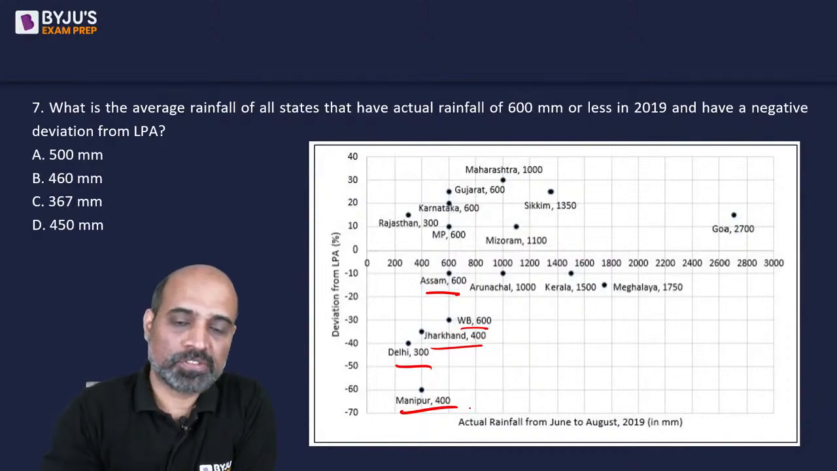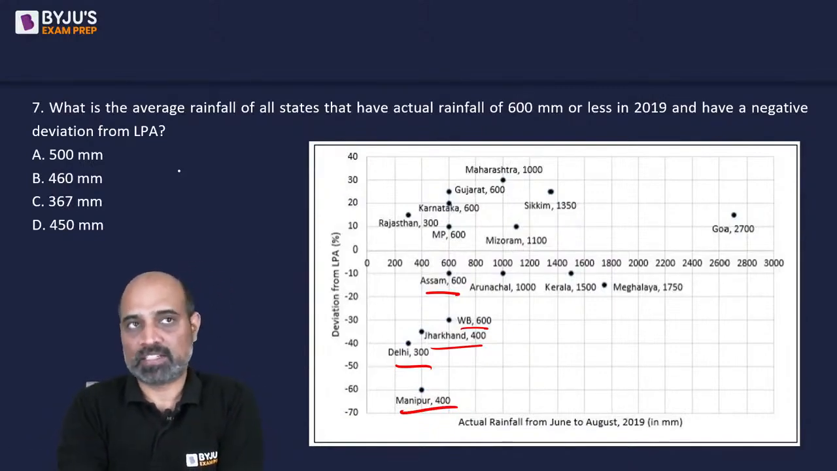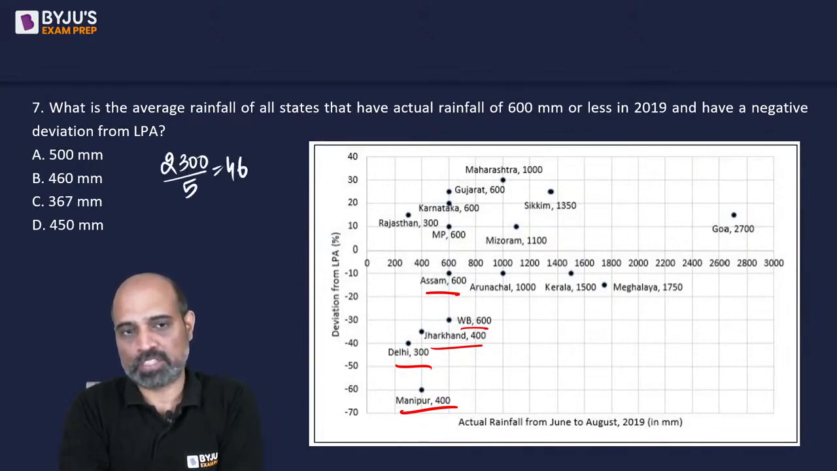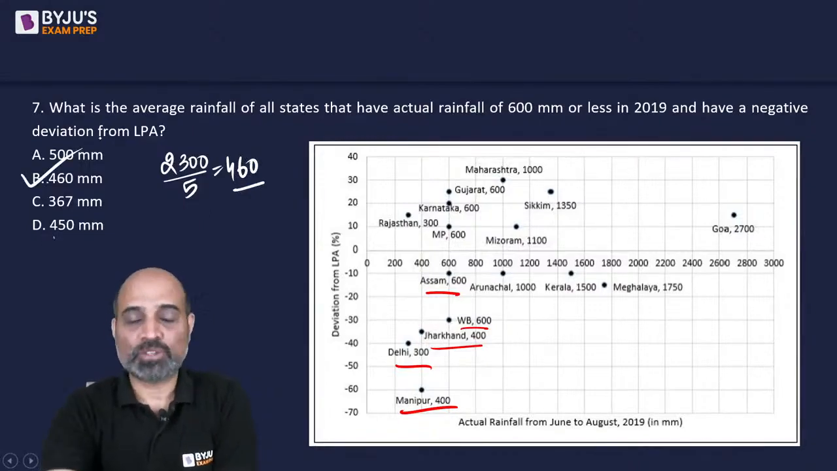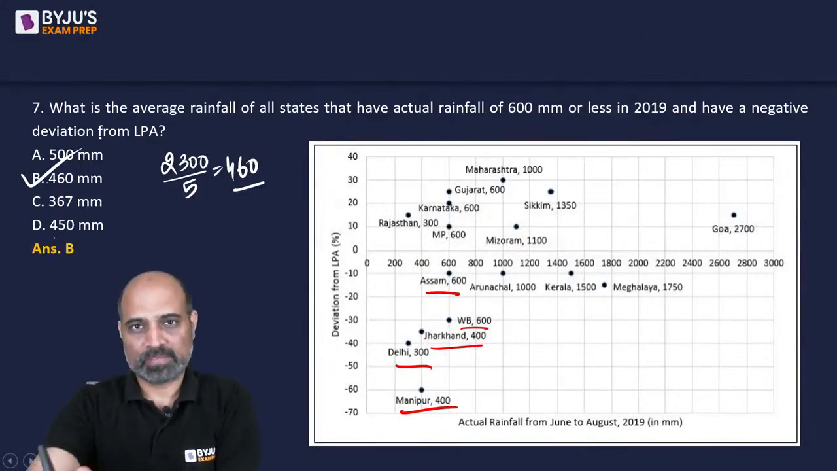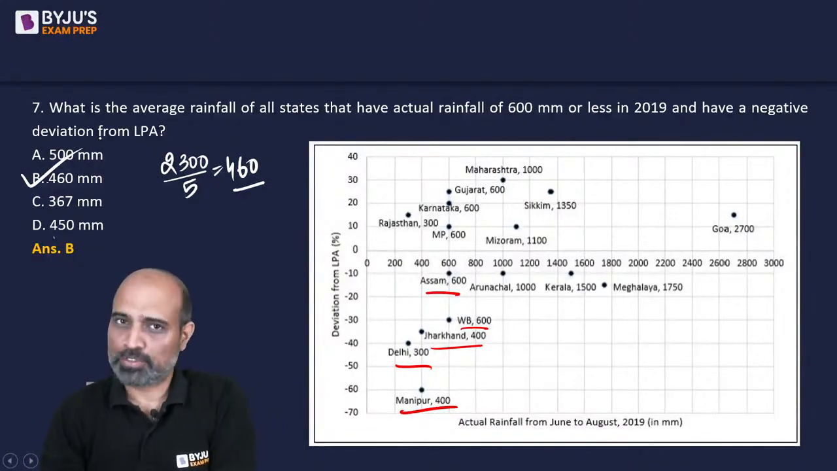So let's solve this. 6644, that is 2300, and when divided by 5, this is 460. Because 2 options were pretty close, I had to do this. Otherwise we could have done it by looking. Okay? If instead of a 300 it were, suppose, 500, then very simply the answer would have been 500 only.